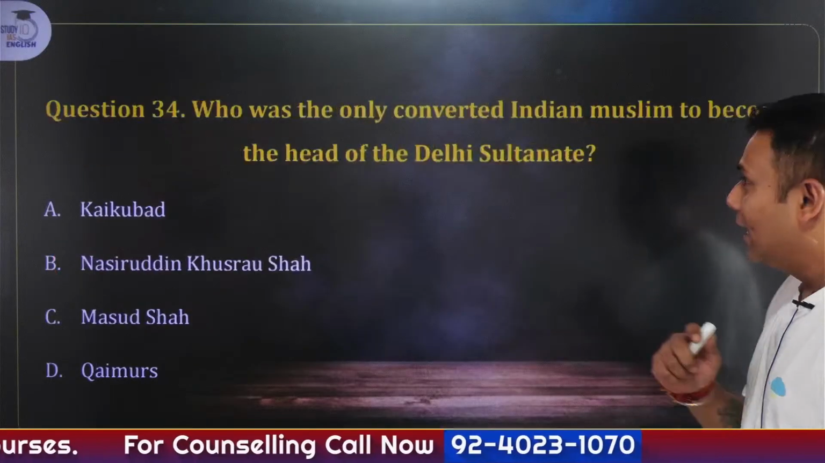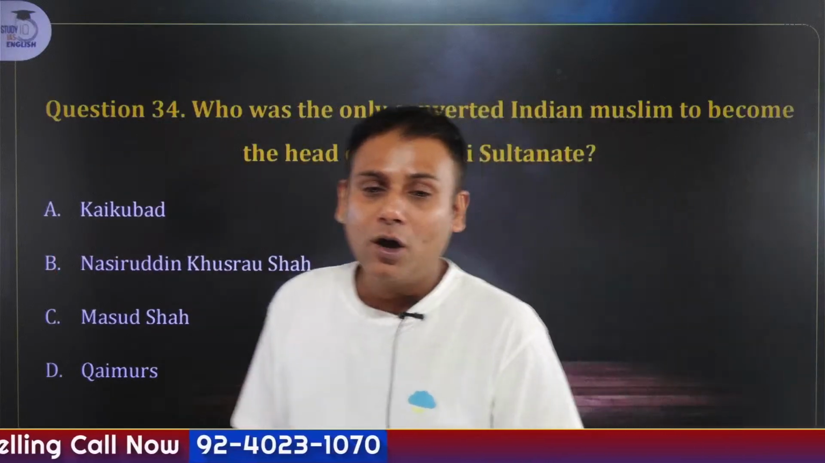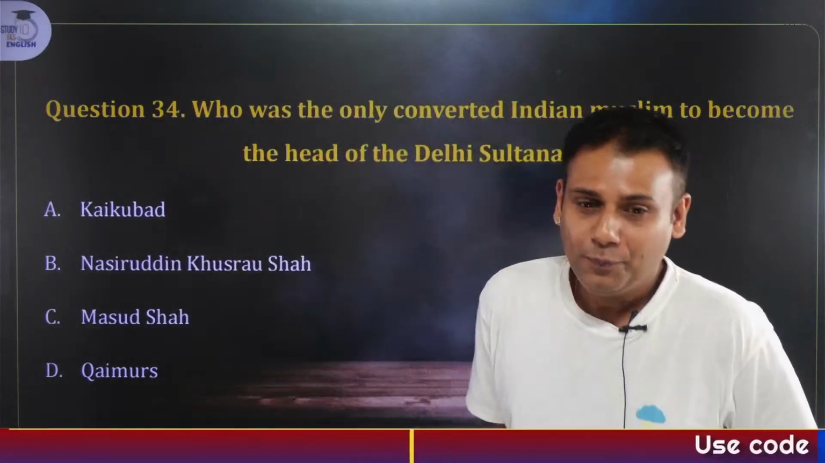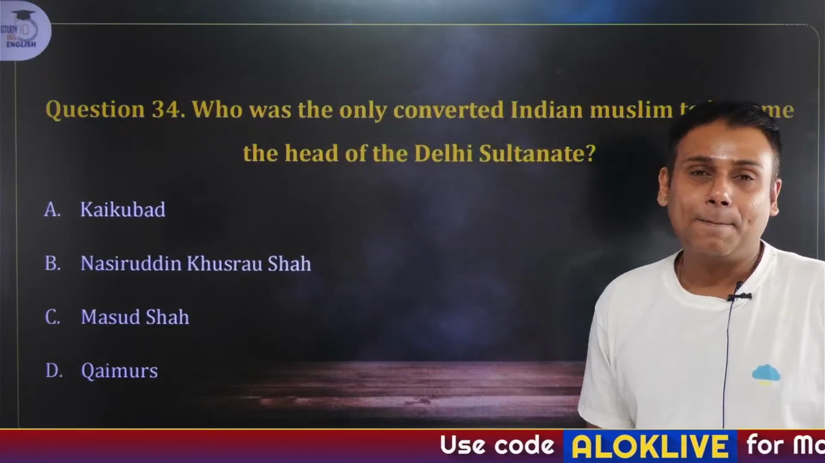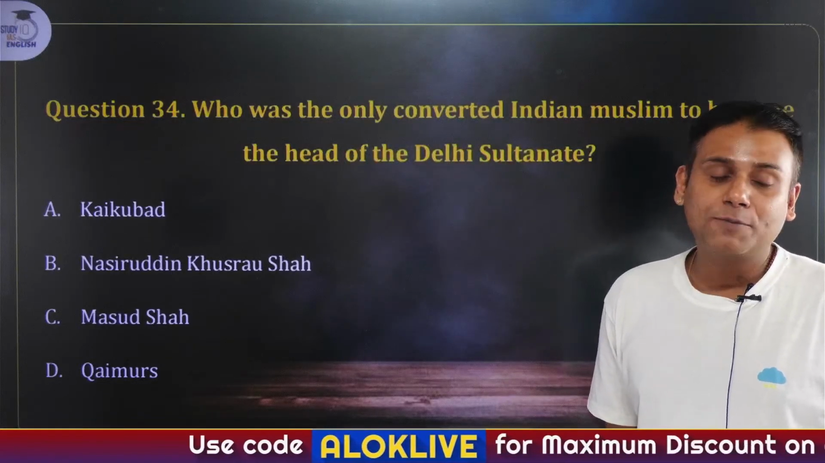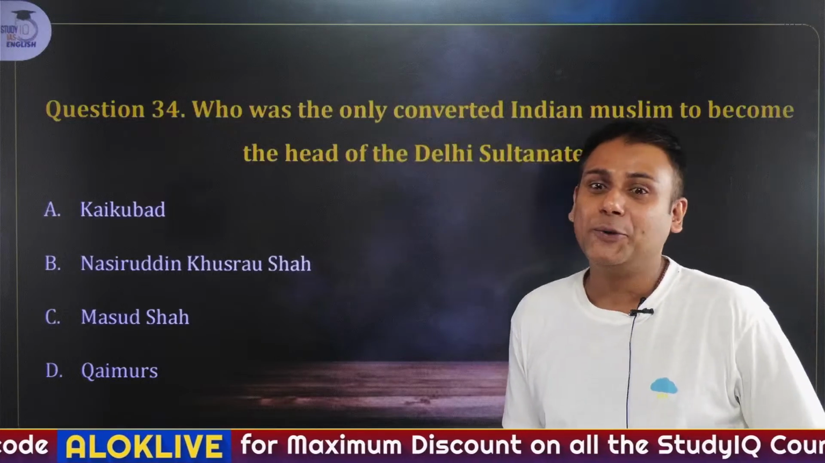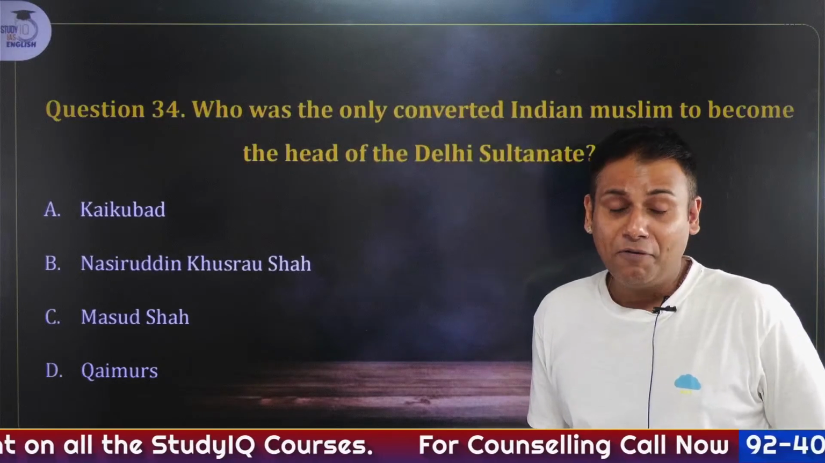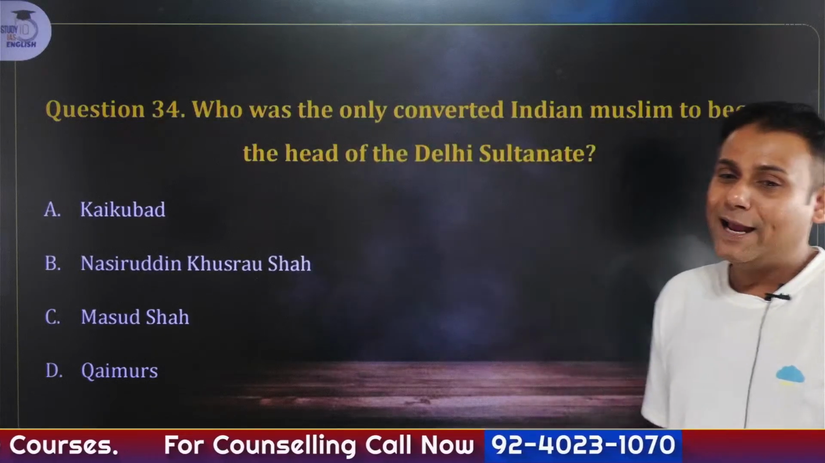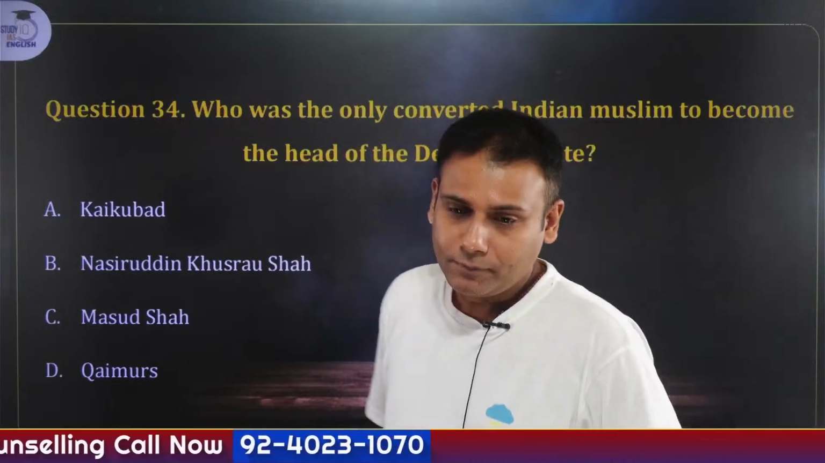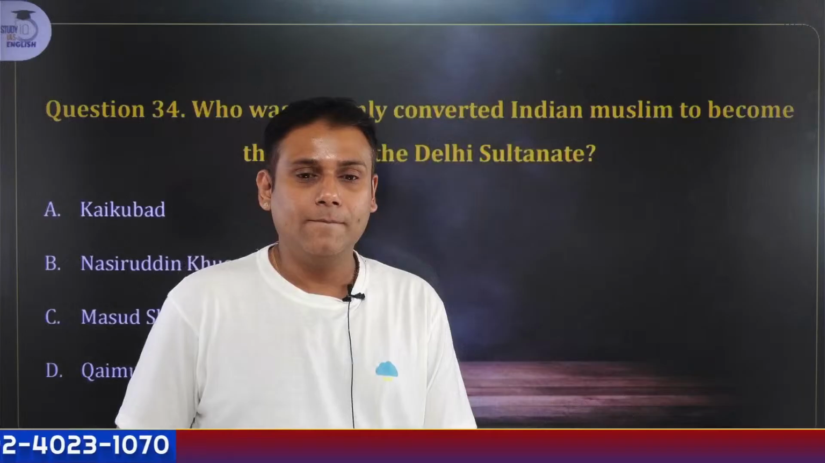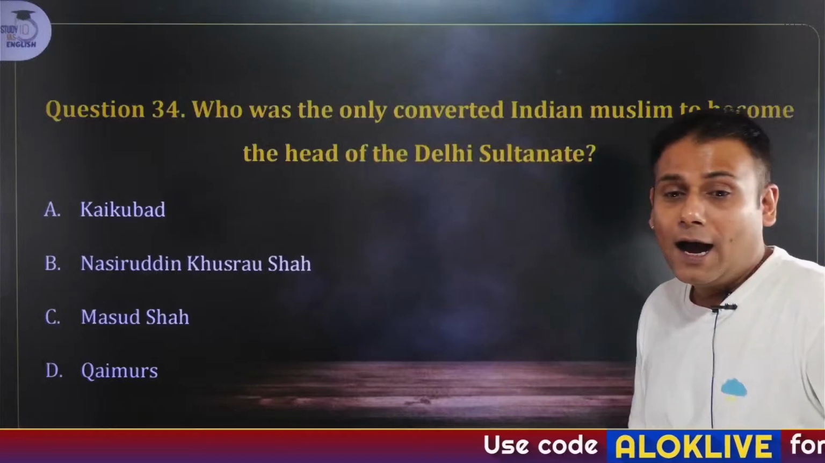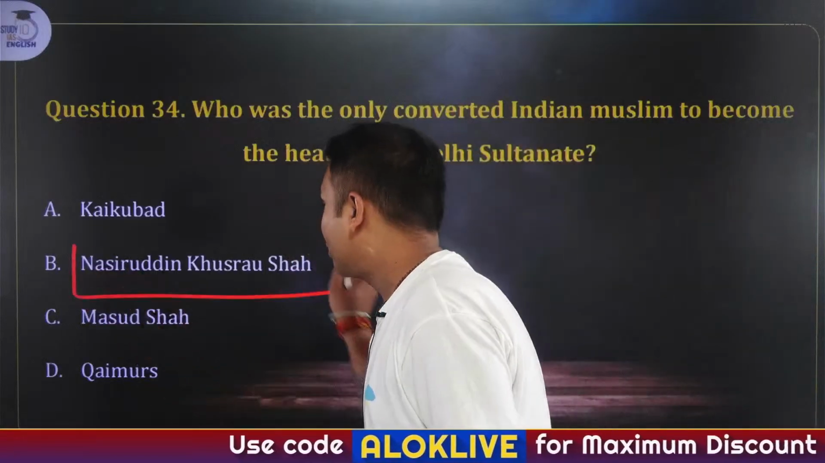Okay, second last question. Who was the only Hindu convert to sit on the throne of the Delhi Sultanate? Fast. I'll give you a small hint. It was during the time of a Khilji dynasty ruler. Take a wild guess. The answer to this question is Nasiruddin Khusro Shah.